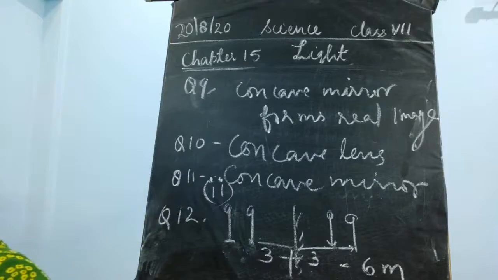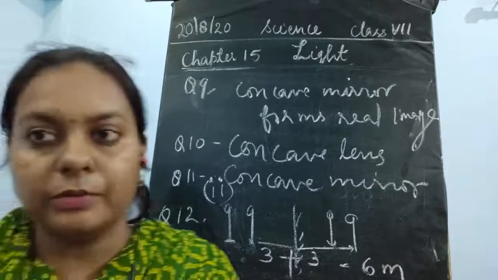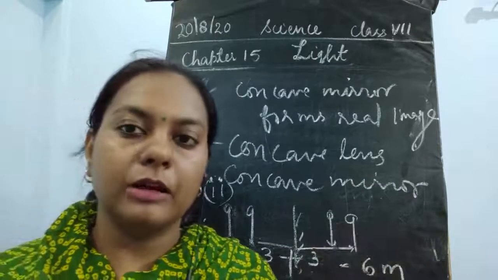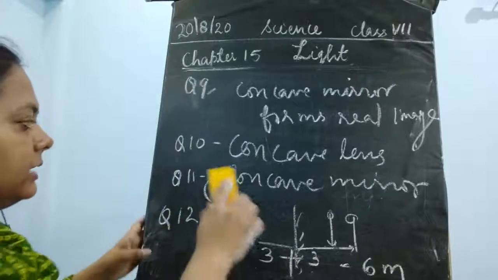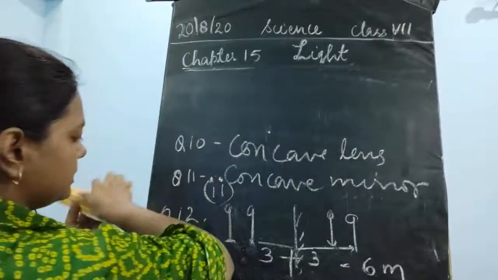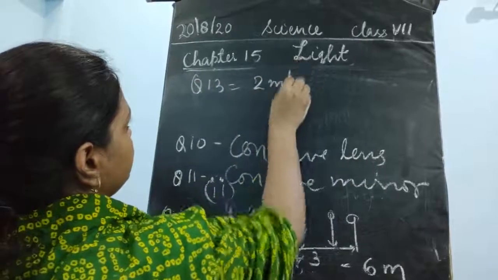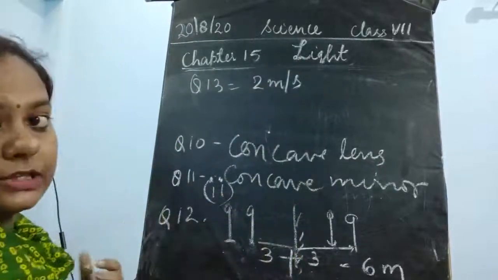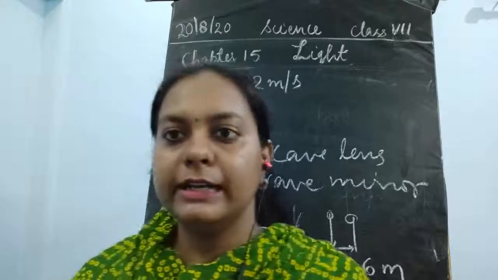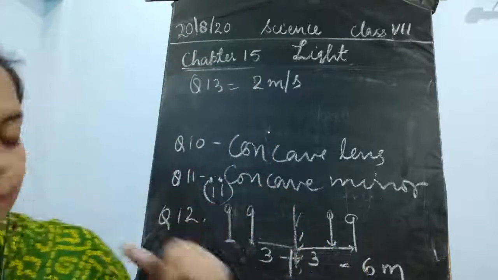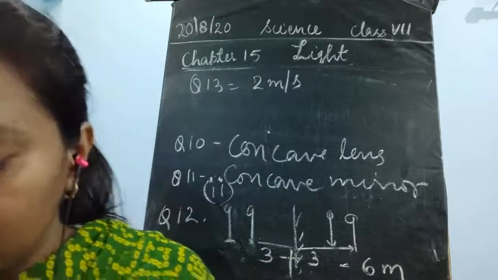Since this is a plane mirror, you could see in the rear view mirror that the object and the image distance would remain the same. What is the answer? For the last question, it would be 2 meters per second. The speed is not going to change, only the object's view could be decreased. So the answer would be 2 meters per second. That is option number 2.